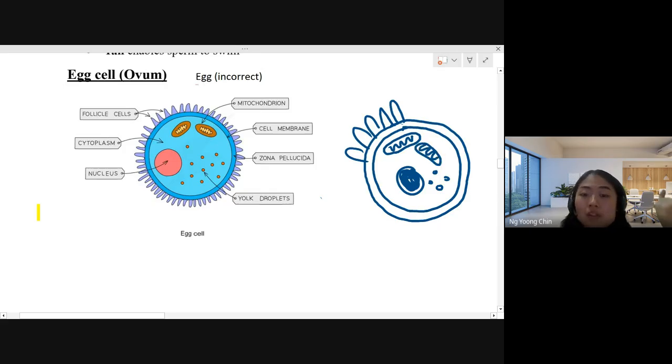Yeah, so when I label, okay, label the layers found in the egg cell. It's just about 3 layers, okay? First one, inner cell membrane, which is located at the inner side.